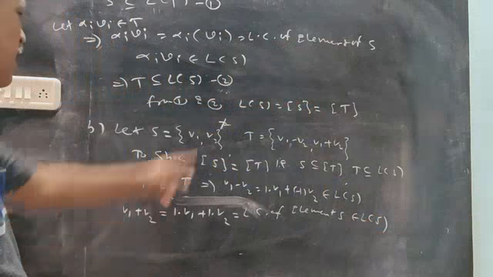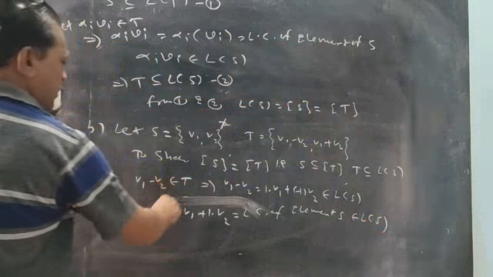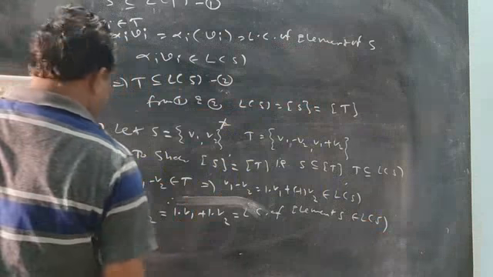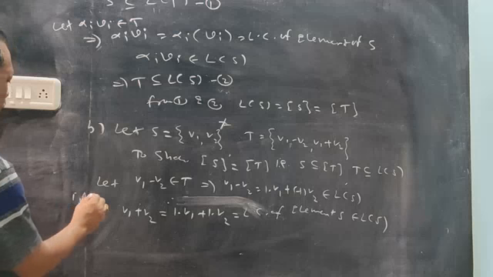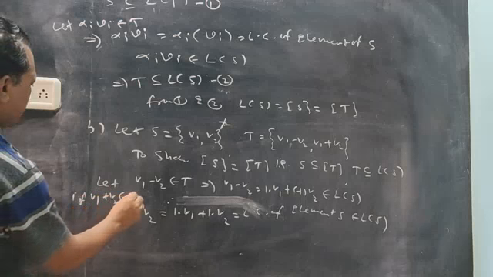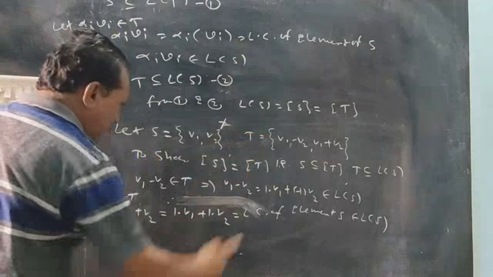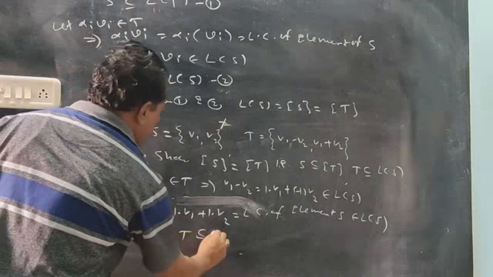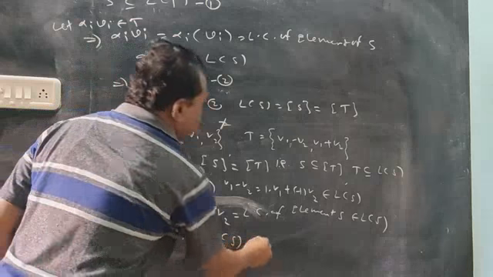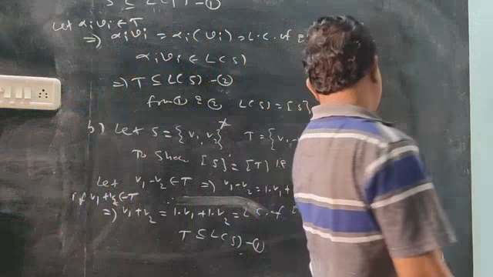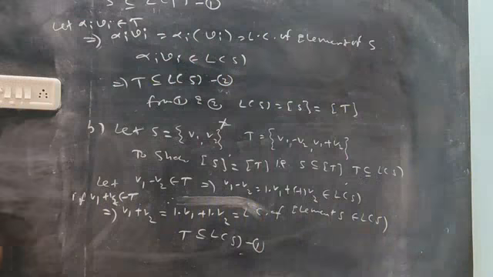So both elements of T belong to L(S). V_1 plus v_2 is an element of T, and both elements are verified. Therefore, T will be a subset of L(S). So we have the first one, the second point: T is a subset of L(S).